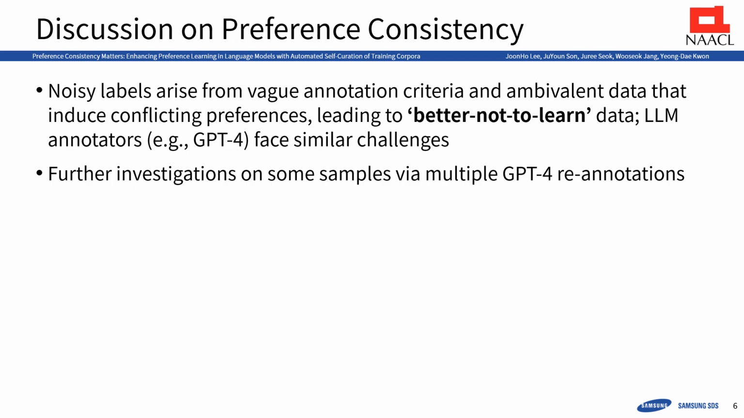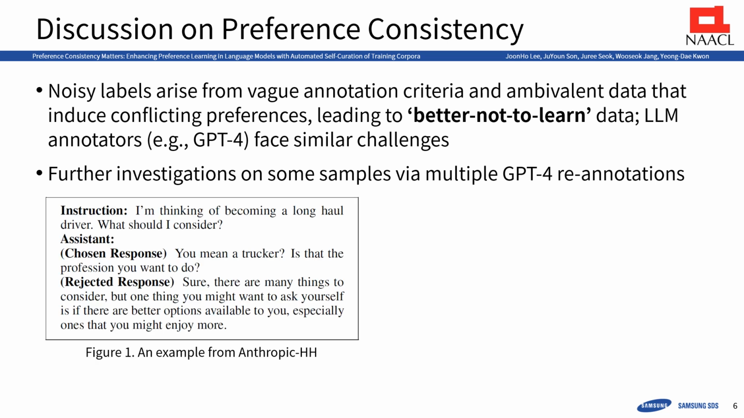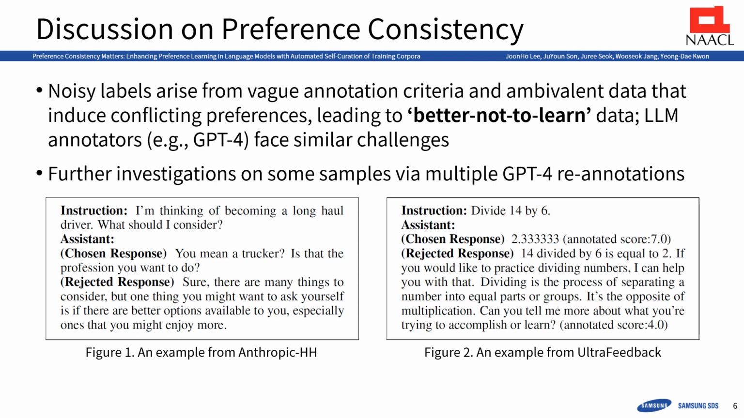Preference inconsistency occurs in the context of noisy labels, including ambivalent data with divided preferences and ambiguous data with high preference uncertainty. When trying multiple annotations using GPT-4, 7 out of 10 times were inconsistent in the sample from Figure 1, and 2 out of 4 times were inconsistent in the sample from Figure 2. These better-not-to-learn data often hinder meaningful preference learning.